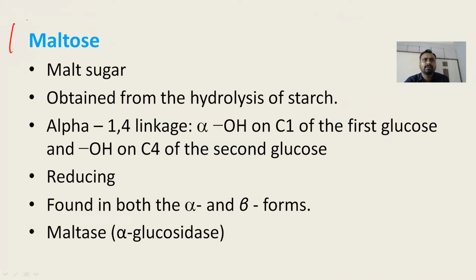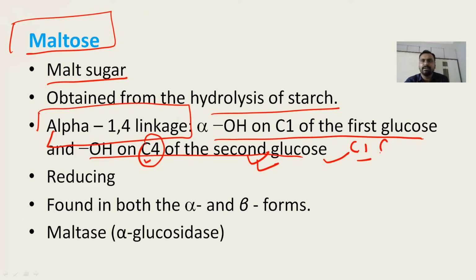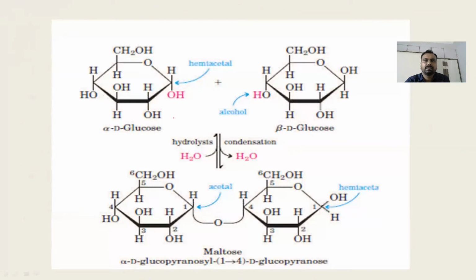Maltose is a malt sugar which is obtained from the hydrolysis of starch, and there is an alpha 1,4 linkage. The hydroxyl on C1 of the first glucose links to the hydroxyl group on C4 of the second glucose. So there is a reducing end in the second glucose, because in the second glucose, C1 is free. So it is a reducing sugar. It is found in both alpha and beta forms. It is broken down by the maltase enzyme in the intestine. So, 2 glucose by the alpha 1,4 linkage.